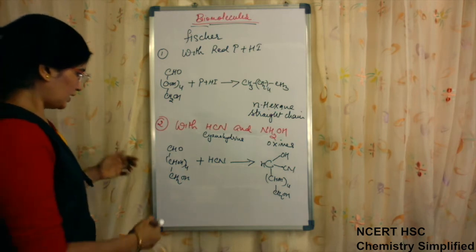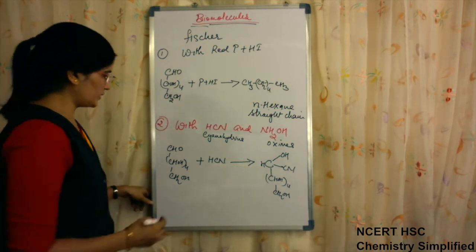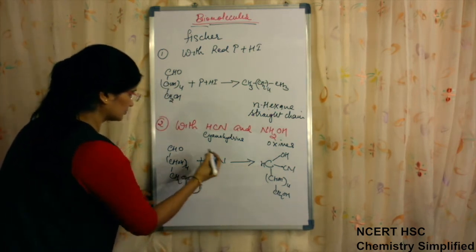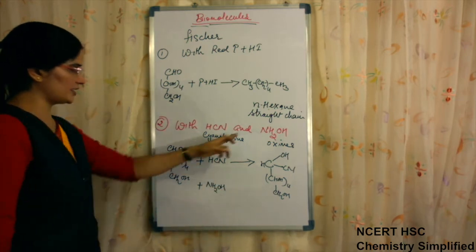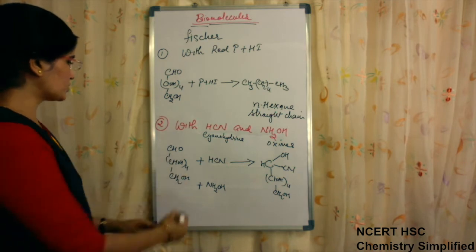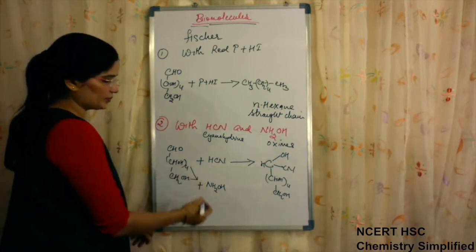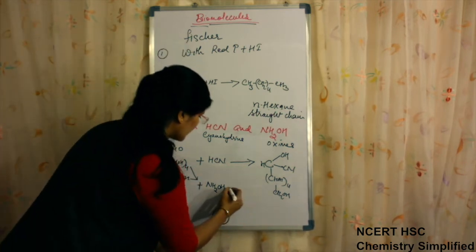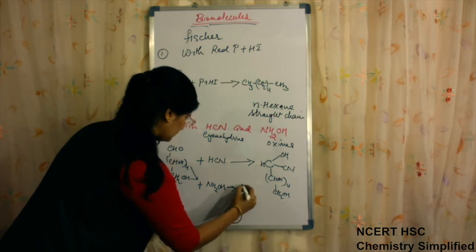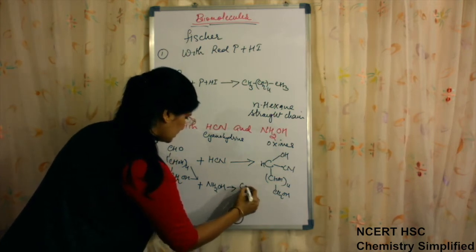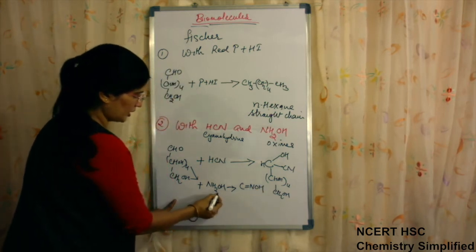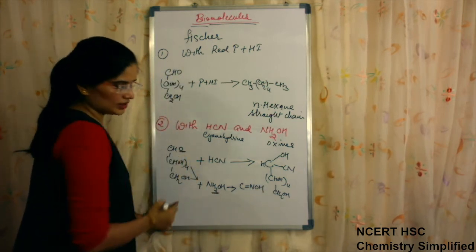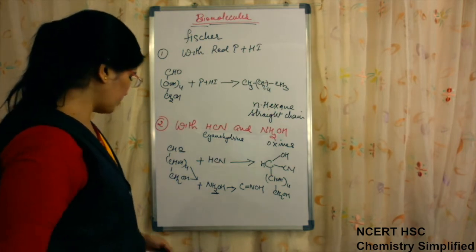And when it was made to react with NH2OH, the product obtained is C double bond NOH; H2 from this and O from this, water is lost, if you remember the reaction.